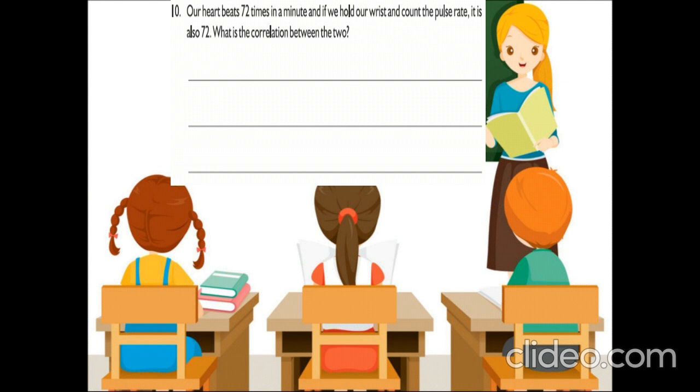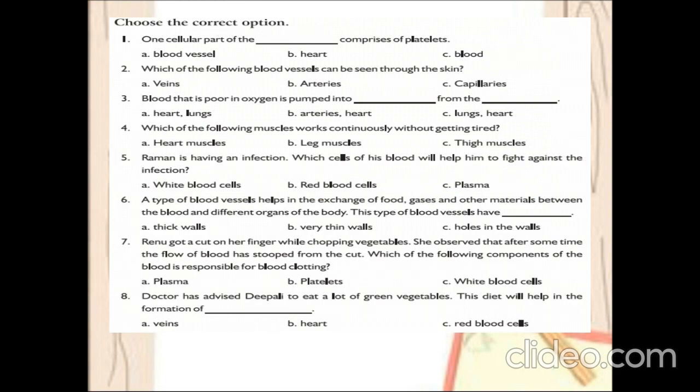Okay, moving on to the next question. It is the MCQ part of your workbook. The first question is, one cellular part of the dash comprises of platelets. Platelets will be present in which part, children? Yes, it is blood. So the answer is option C.